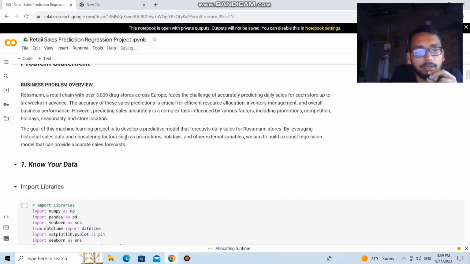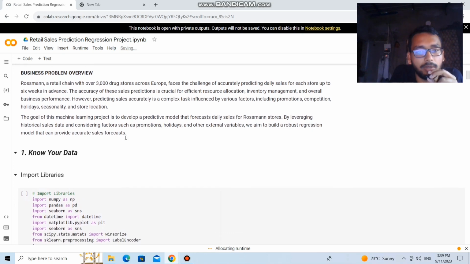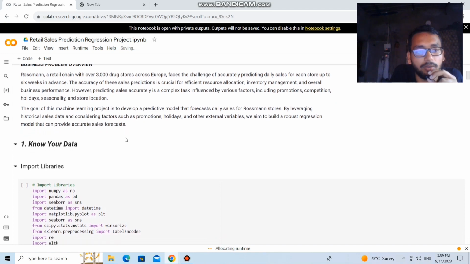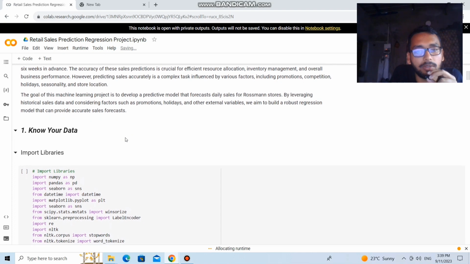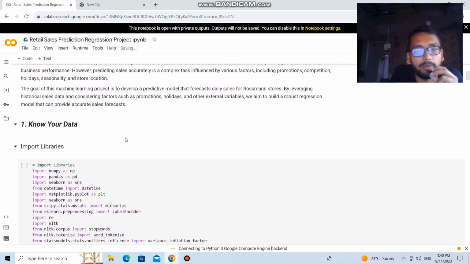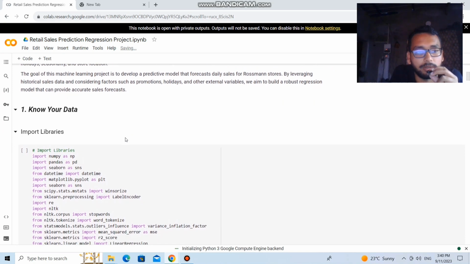However, predicting sales accurately is a complex task influenced by various factors, including promotions, competition, holidays, seasonality, and store location. The goal of this machine learning project is to develop a predictive model that forecasts the daily sales for Rossmann stores by leveraging historical sales data and considering factors such as promotions, holidays, and other external variables. We aim to build a robust regression model that can provide accurate sales forecasts.